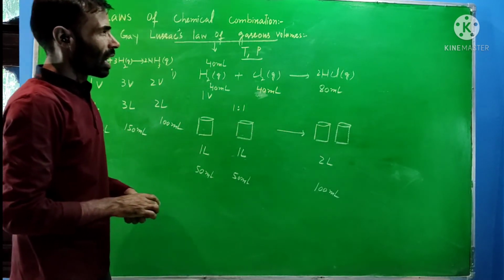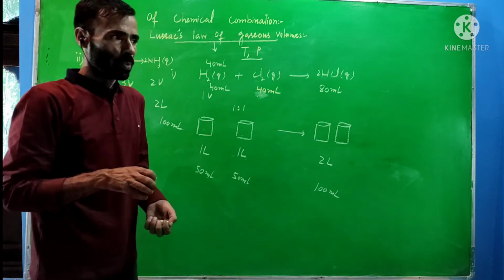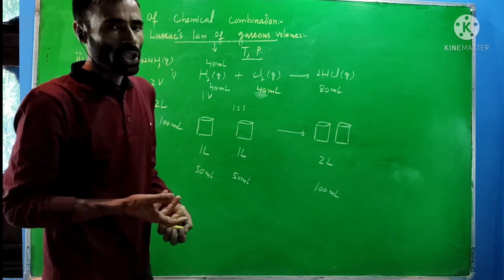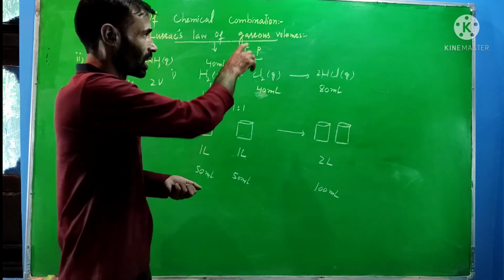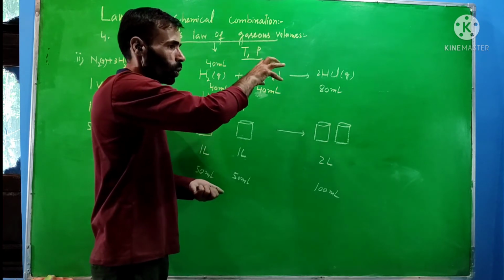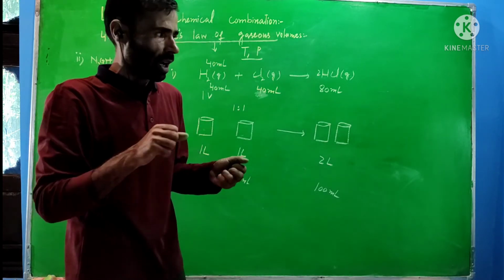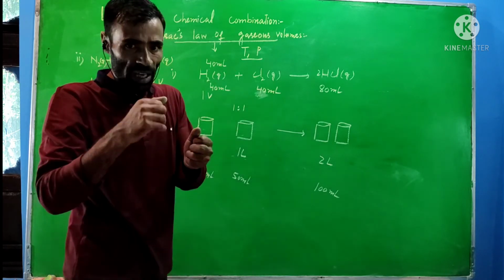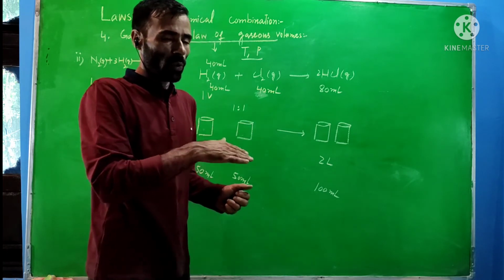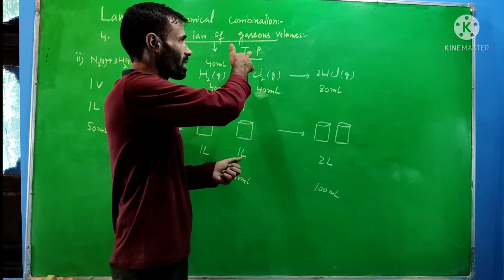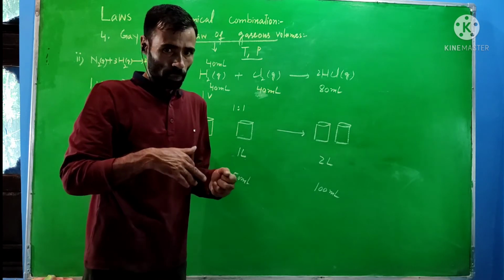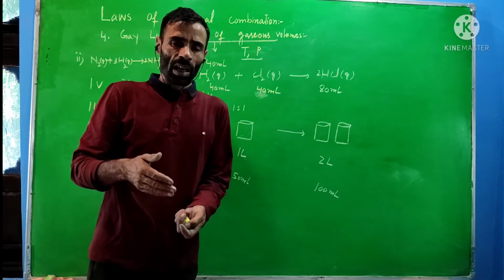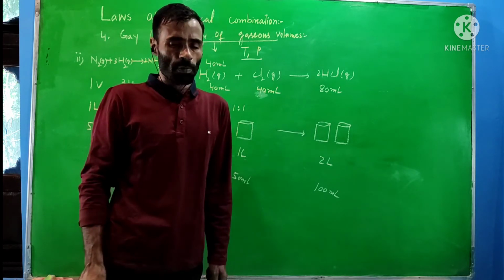We call this the law of gaseous volumes, or the law of definite proportion by volume, because within this we have taken volume. When gases combine, leading to formation of products, they combine in terms of volumes in a fixed, definite way. That is why we can call this law the law of definite proportion by volume. The first one, Proust's law, we call the law of definite proportions by mass.